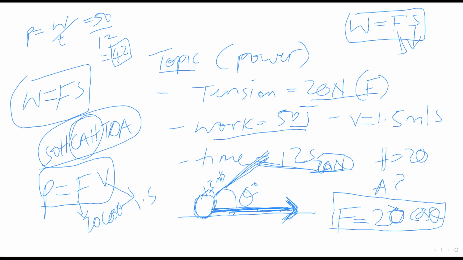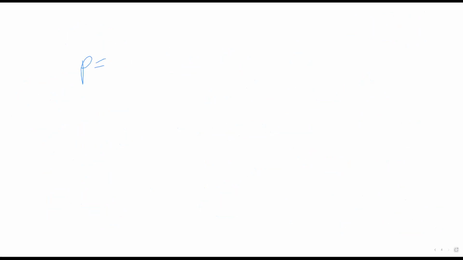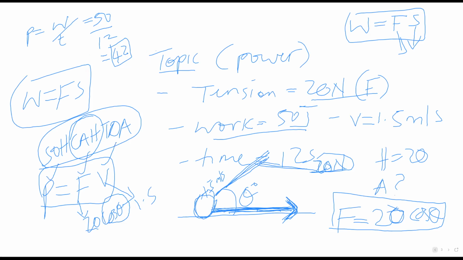Now, after finding power, we have power, velocity, and force as 20 cos theta, and we only have cos theta unknown. Power is equal to force times velocity. Power is 50 over 12, which is 4.2, not 42.